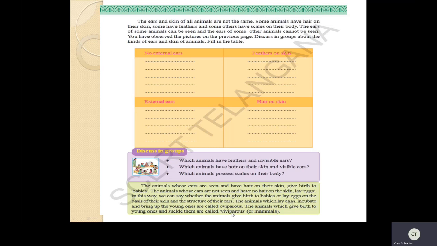So viviparous animals are nothing but those that directly give birth to the baby, the young ones. So we will call it viviparous. Example, human beings. Yes, the baby is growing inside the body. Good examples are human beings, and you can see dogs, cats. So many examples are there. I will show you. So these are called viviparous. Here one more term is introduced, that is mammals.